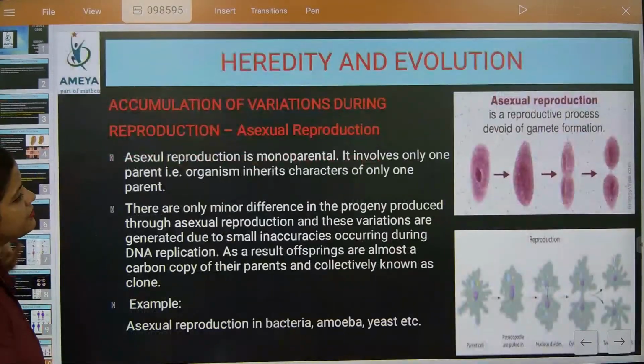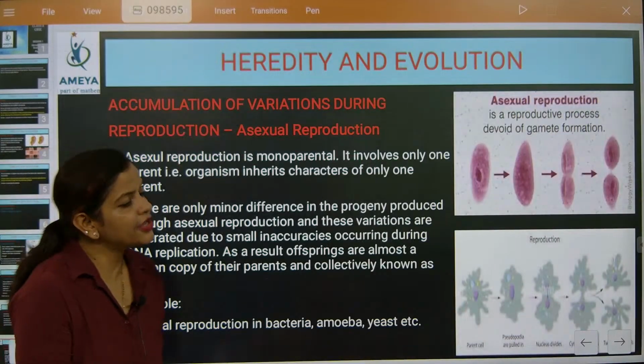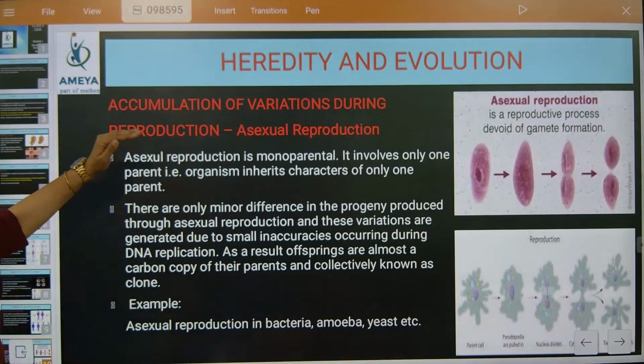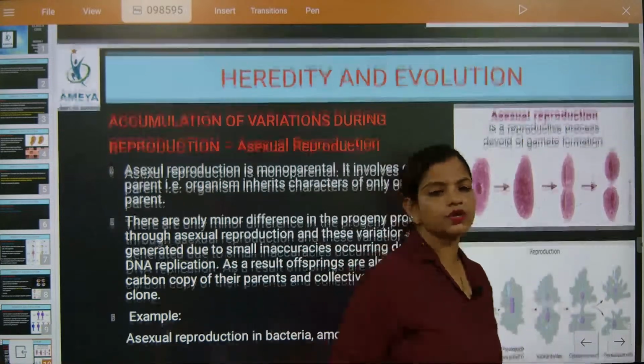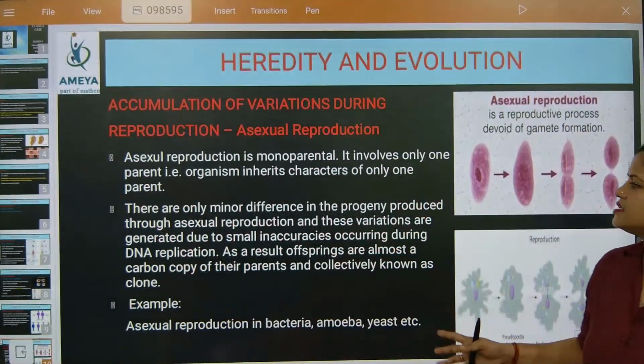This will come after this, it is in this. Okay. So now, accumulation of variation during reproduction. First we are going to talk about how variations are accumulated in asexual reproduction.